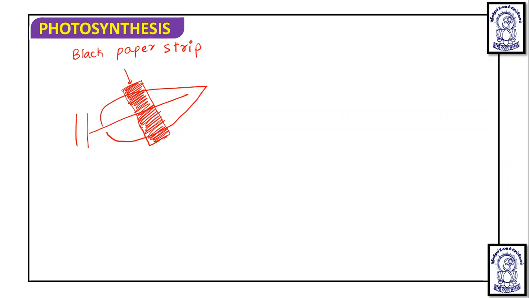Black paper strip. And we are using some clips to hold it, particularly this one. So here we are using some clips like this. These clips hold the black paper properly. Then we carry out a starch test, that is the iodine test. After the starch test, we come to know that this is the stem, okay, and this is the leaf.